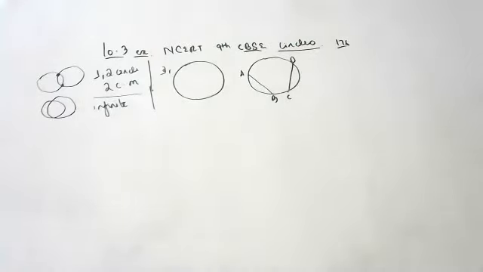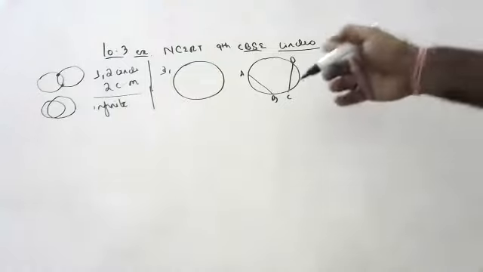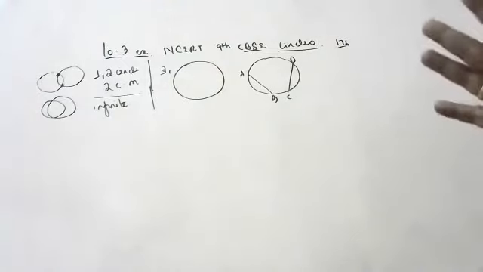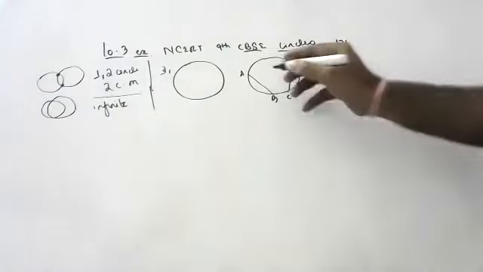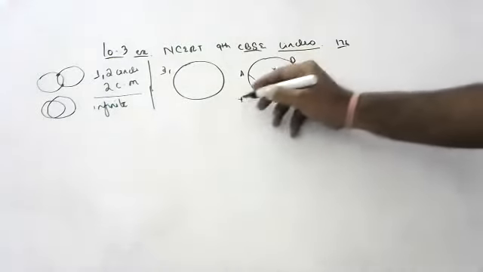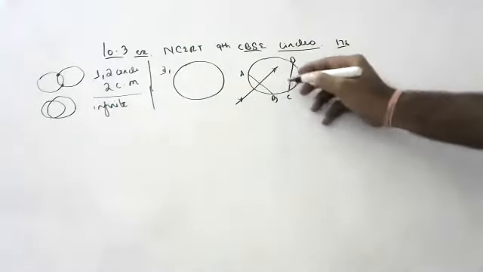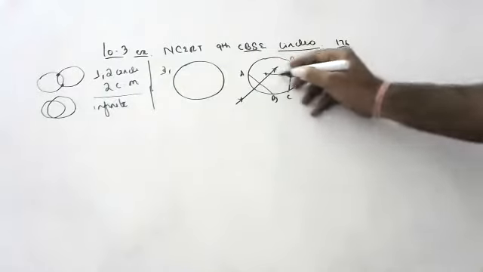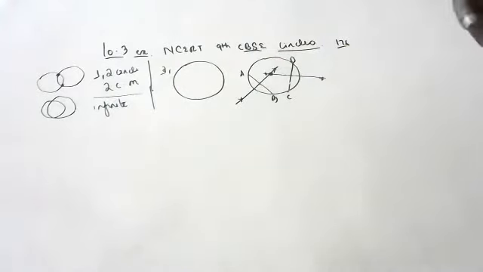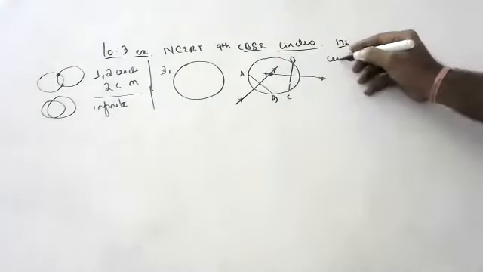Children, you have to draw perpendicular bisectors for AB and CD, any chords you draw somewhere. For AB you draw one perpendicular bisector, and for CD you draw one perpendicular bisector. Wherever these perpendicular bisectors meet, that is the center.